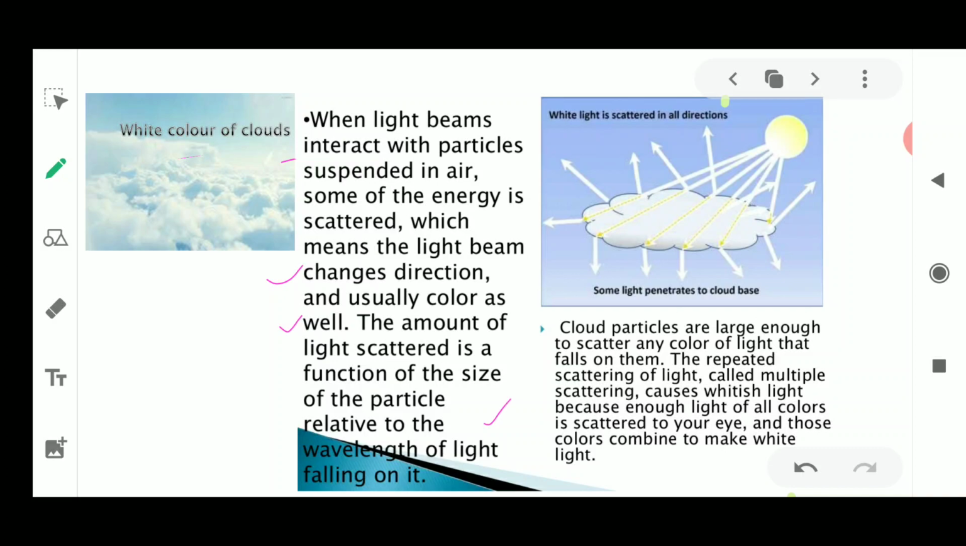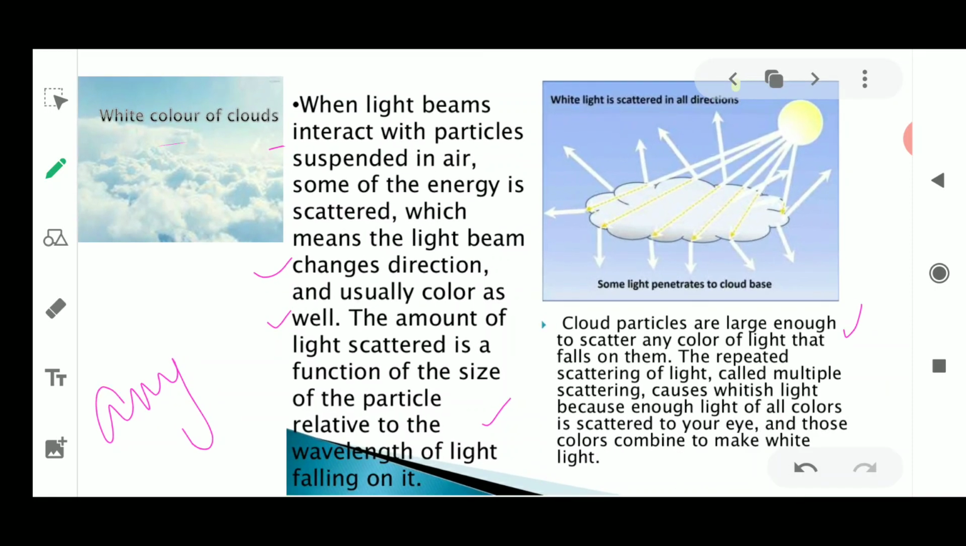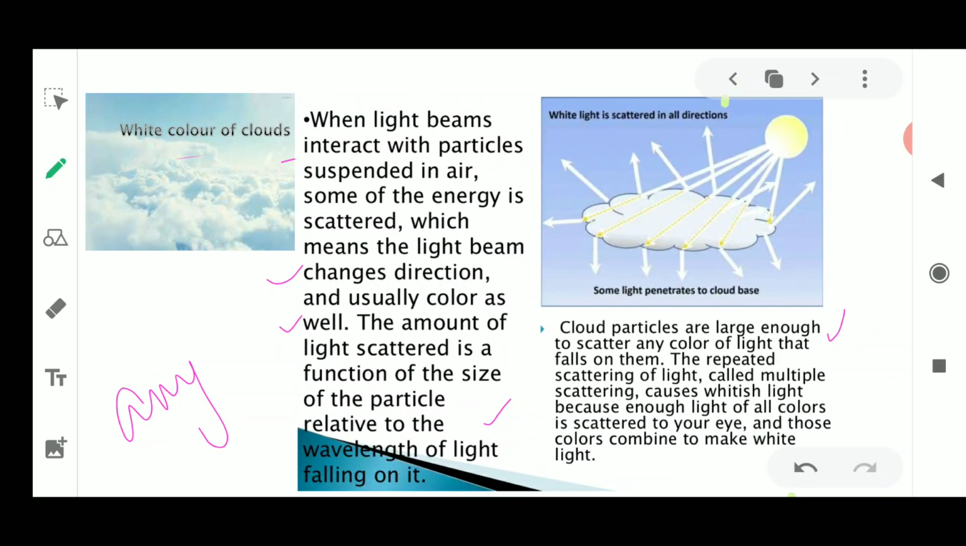Now when the light scatters in all directions, the cloud particles are large enough to scatter any color of the light. Okay, whatever light is falling on the cloud particles, as the cloud is made up of dust particles, water vapor, and so many other particles present inside the clouds. Now these clouds are sufficient to scatter any color, whether it is blue, red, or orange. So it could scatter any color.